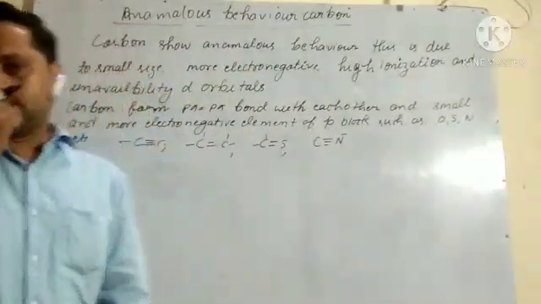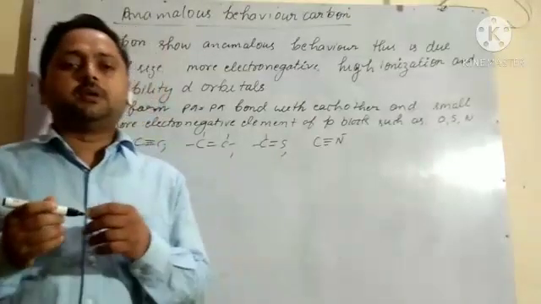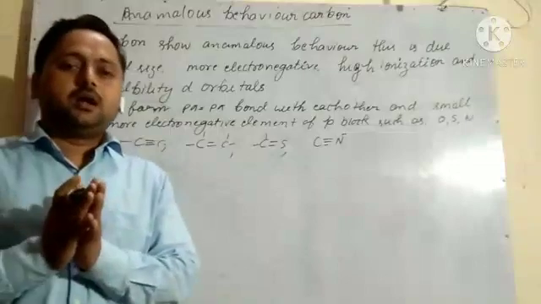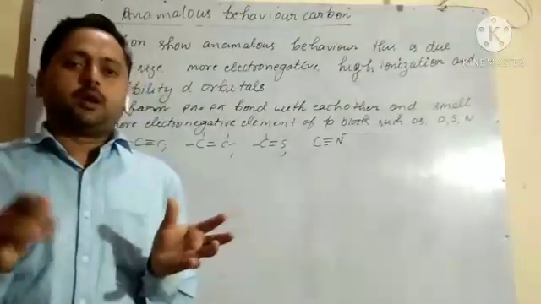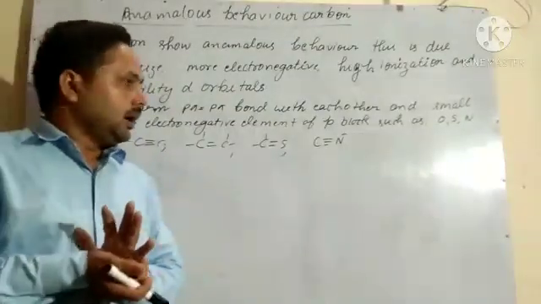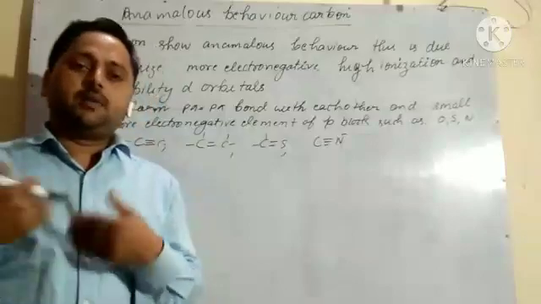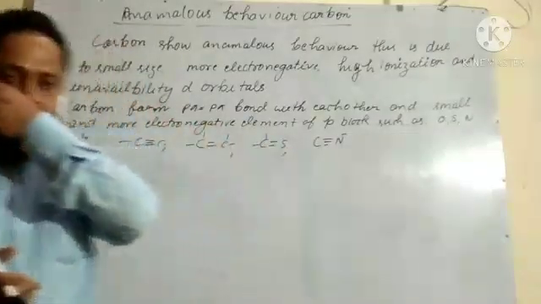If d or f orbitals are used, their orbital lobes are weaker and they do not overlap properly, so the pi bond formed is not stable or strong like this.